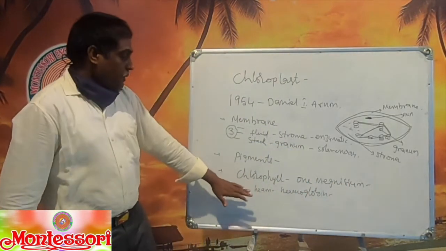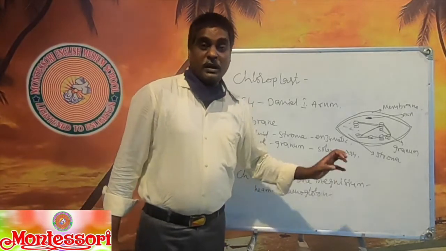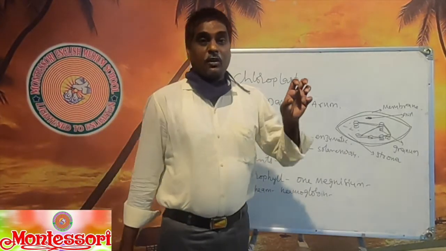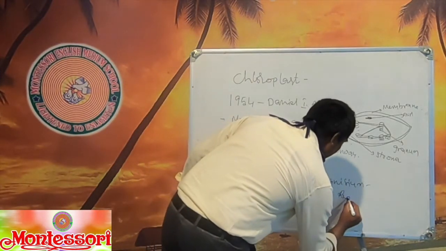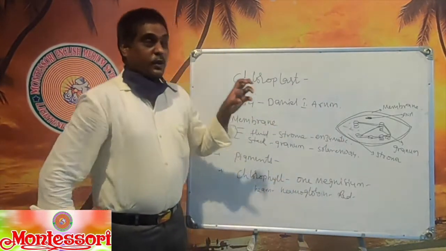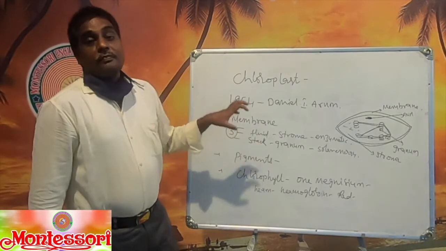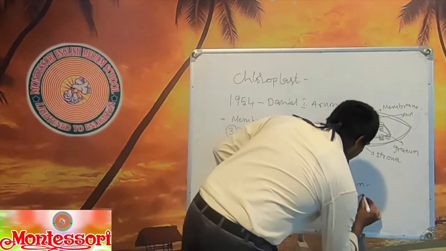This hemoglobin is present in the human body. I think you all know our blood is red in color. So why is it red in color? Due to the presence of iron pigment.